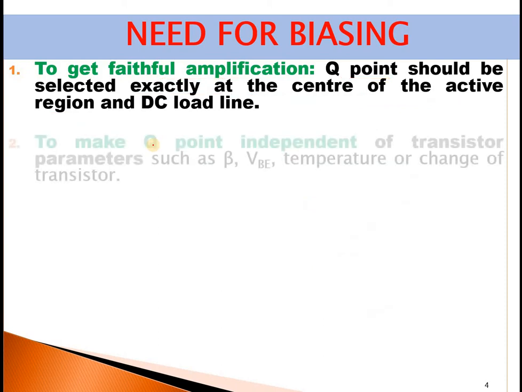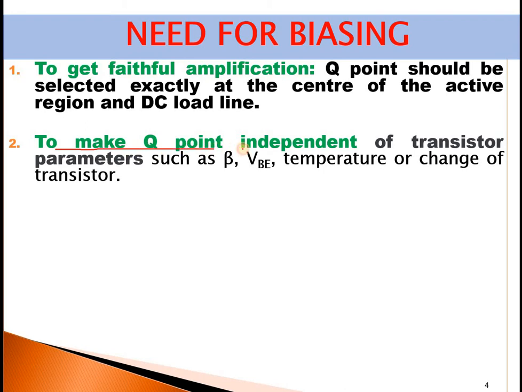Next, the second point, to make the Q point independent. In a circuit, if I have one transistor and by any chance this transistor gets damaged, maybe due to temperature, mishandling, or aging, for various reasons, in case I replace this transistor with another transistor, then the transistor's beta will vary, VBE will vary, and even the temperature of the circuit or the surroundings might vary.